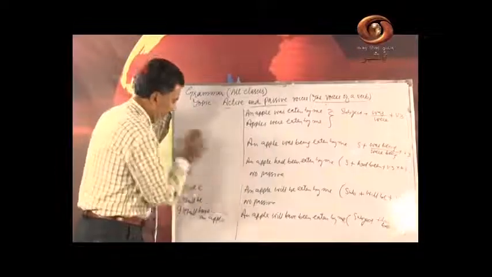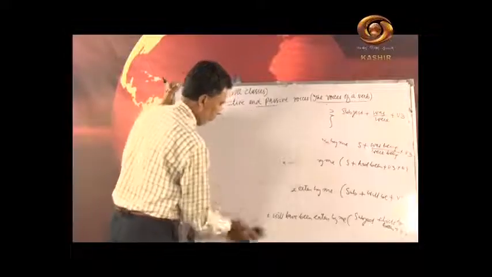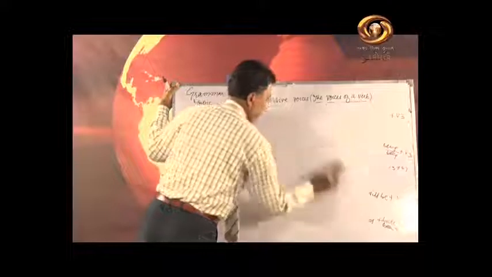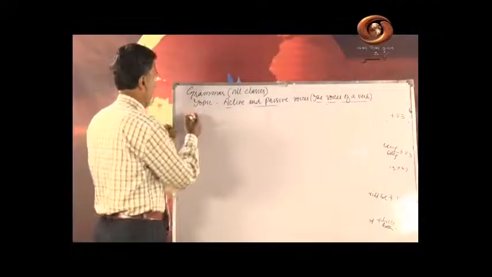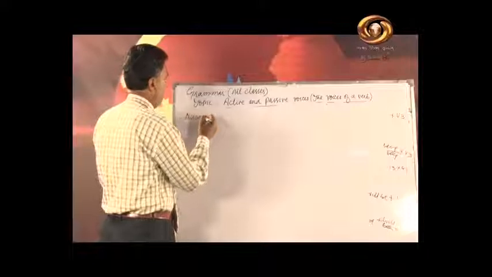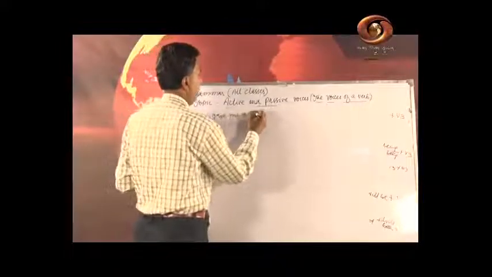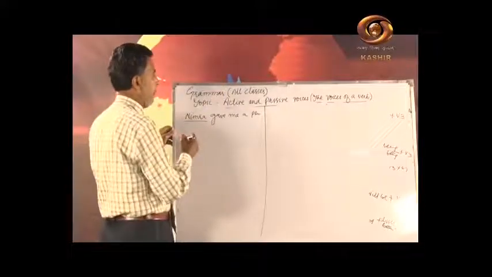For example, let me write one sentence here: Nimra gave me a pen. Here in this sentence, the subject is Nimra.